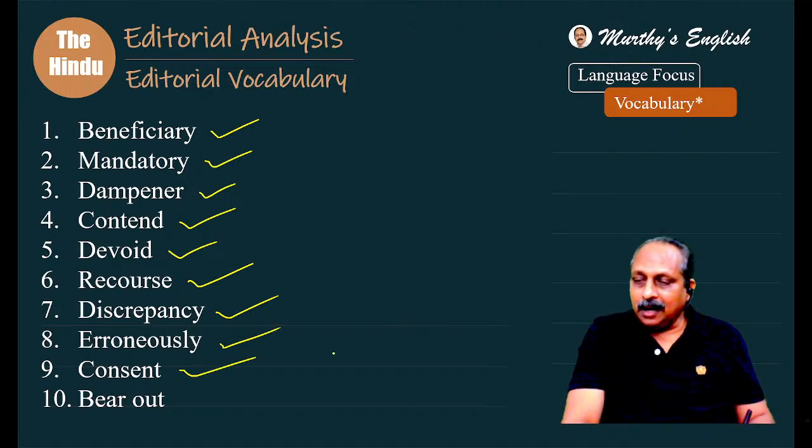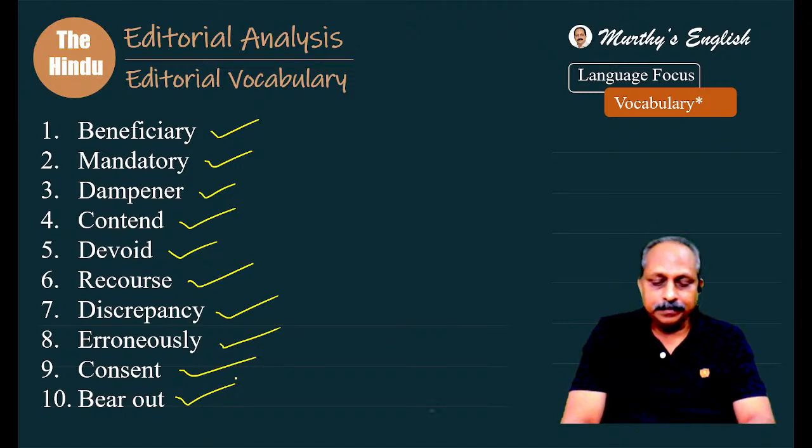Consent. He has given his consent means what? Approval. Disparity, that is also a good word. Approval or agreement. Bear out, based on the context. Bear out means what? In the editorial, it was used borne out.